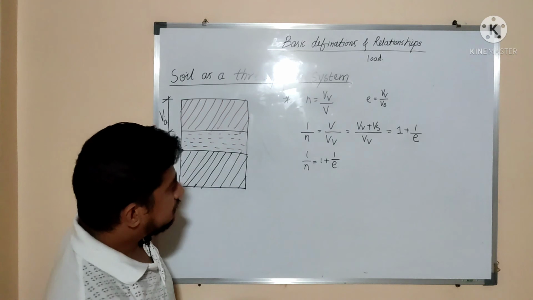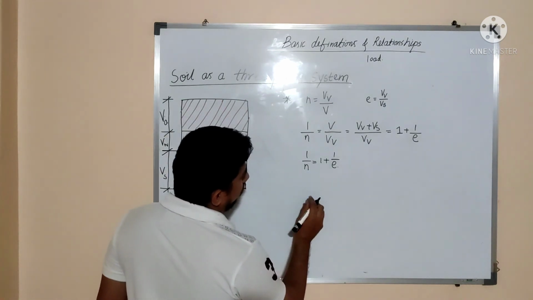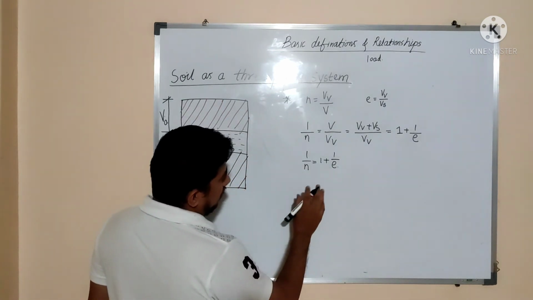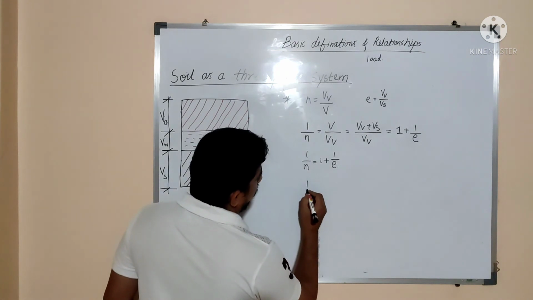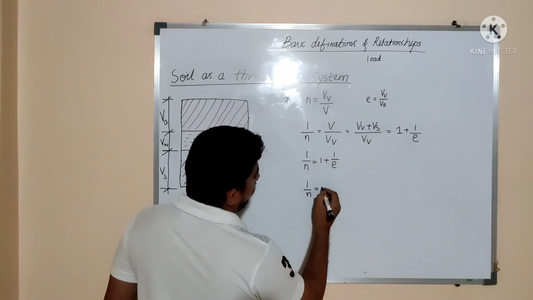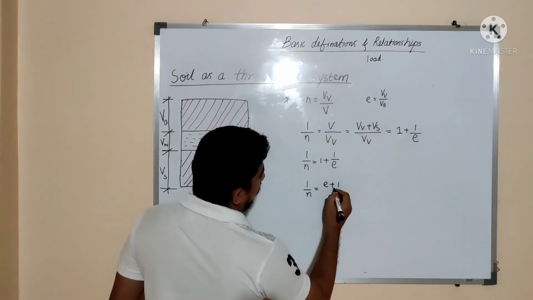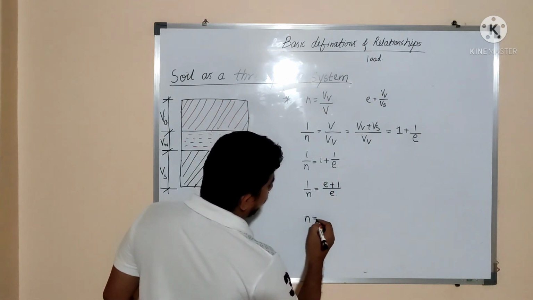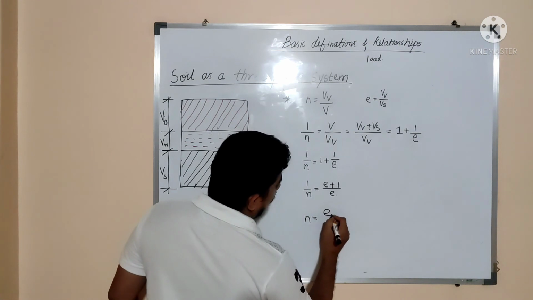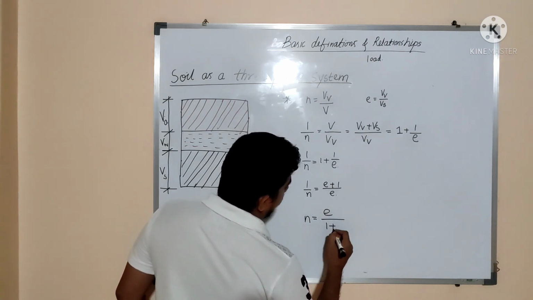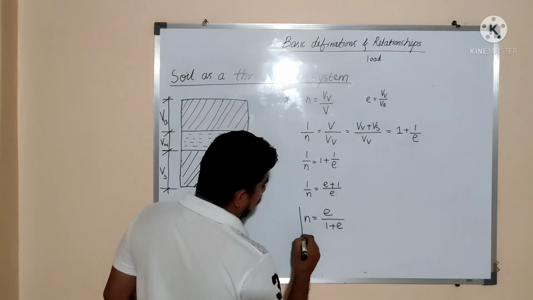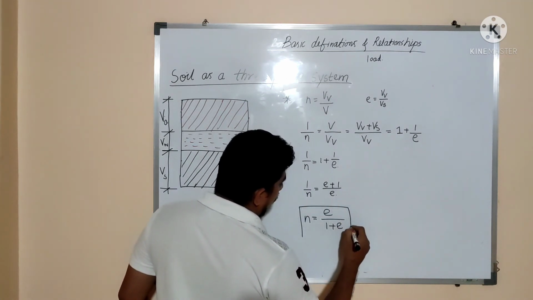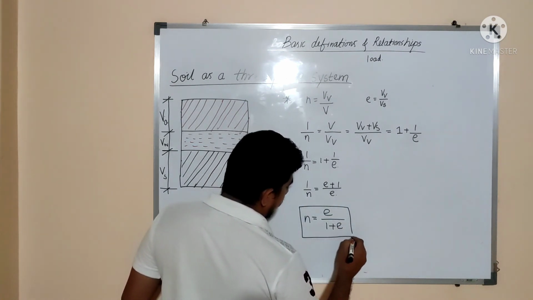Now if you want a relation between these two, then 1 by n is equal to (e plus 1) divided by e. So the inverse of it will be n is equal to e upon 1 plus e. So this is the relation between porosity and void ratio.